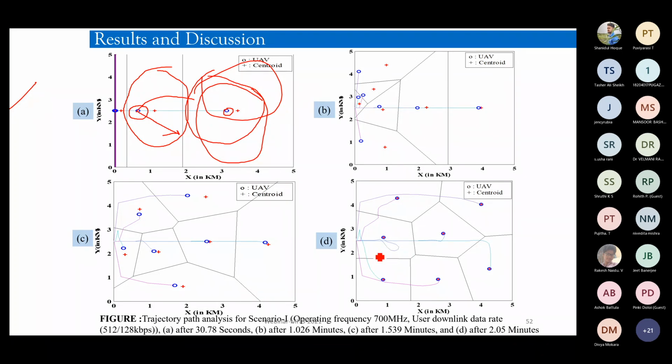So you see here in the last case, after 2.5 minutes, what we observed in figure D is the location of this flying UAV is something like that, right? We may think, if this is the target location, I can send this UAV directly from this to this, but that is not the case. Why? Because this is not a single transmission of a drone to a particular location. It is basically a swarm of drones covering an entire geographical area while on the go, right?